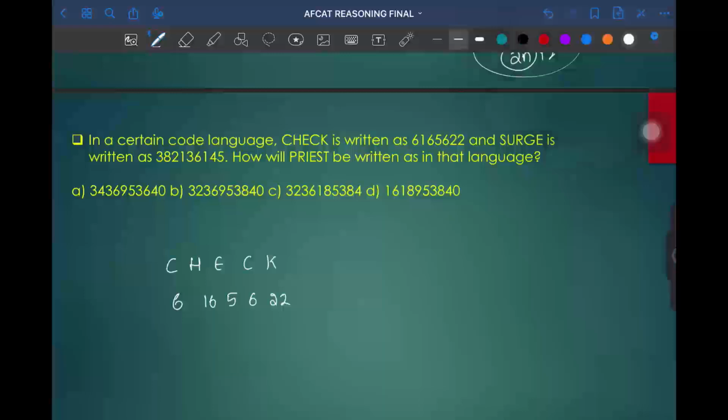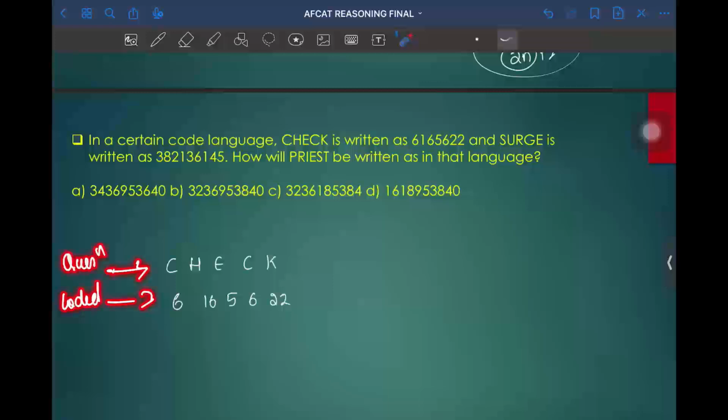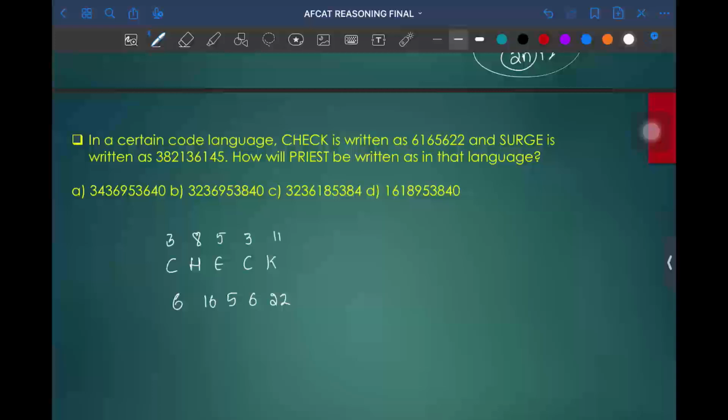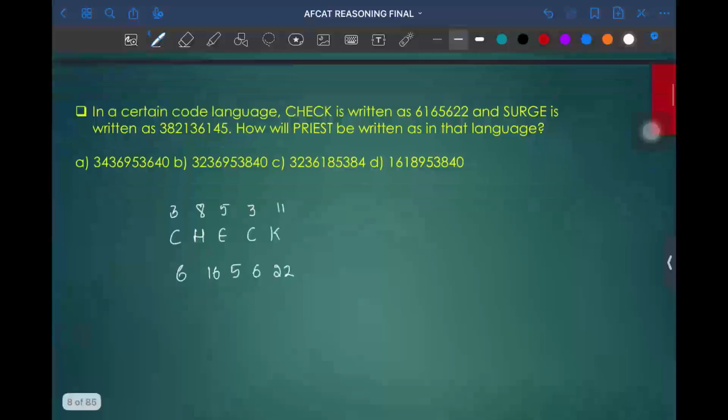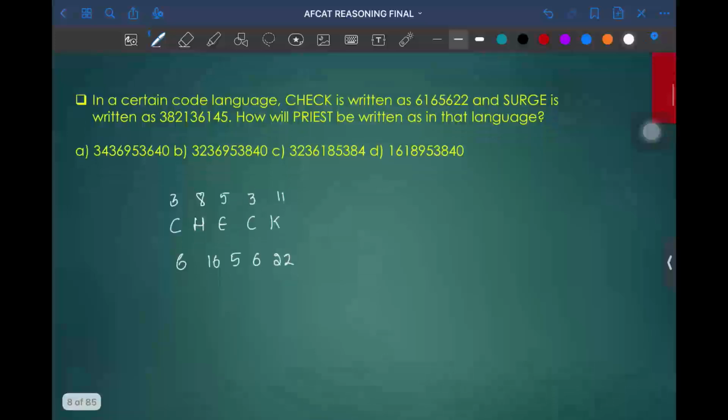So you just need to write the position of letters so that you will get a relationship between the question and the coded format. So first you need to write the position of each letter. What is the position of C? 3. What is the position of H? It will be 8. What is the position of E? It is 5. C, it is 3. And for K, it is 11. Try to find the relationship by seeing the position of individual letters. I hope this will be an easier one to solve compared to the previous one.